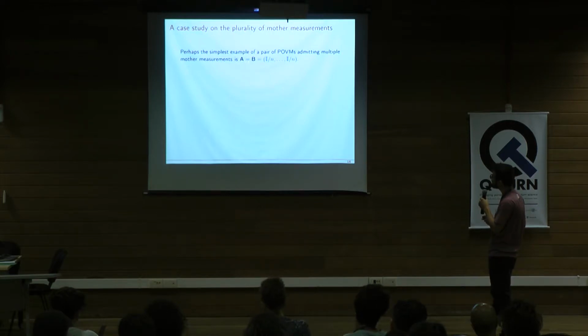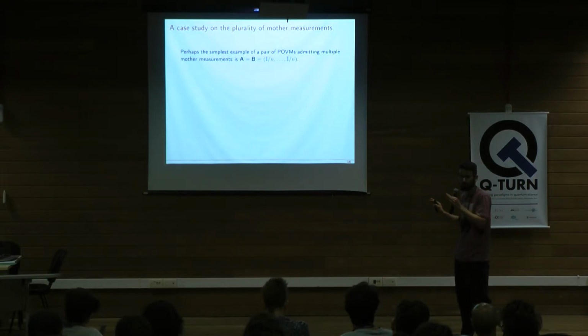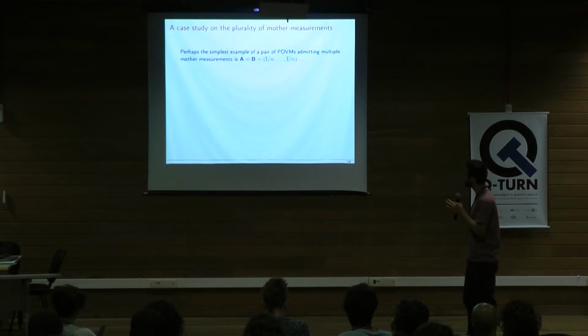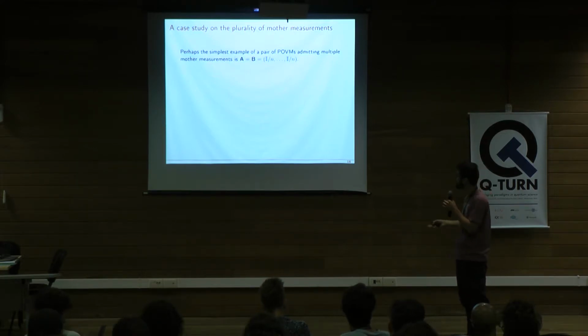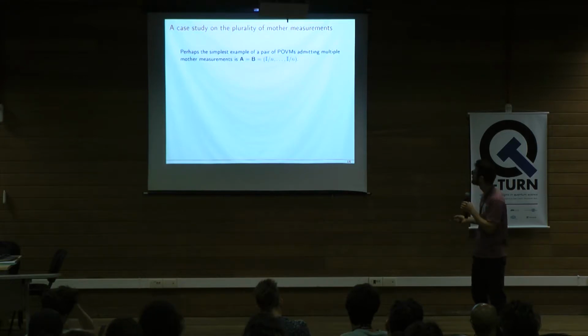Perhaps the simplest example of a pair of POVMs that admit multiple joint measurements is this very lame pair here: A equal to B, equal to identity over n for all of the elements. For practical purposes, it doesn't make any sense to study this, right? Because it's really an awful POVM, not quantum at all. But if we are trying to understand one property, which in this case is the uniqueness of the joint measurement, maybe it makes sense to start from the most simple example, right?